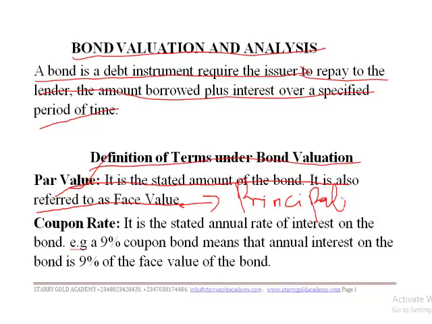Now, another thing we need to understand is coupon rate. What is coupon rate? Coupon rate is the stated annual rate of interest on the bond. For example, a 9% coupon bond means that the annual interest on the bond is 9% of the face value of the bond.